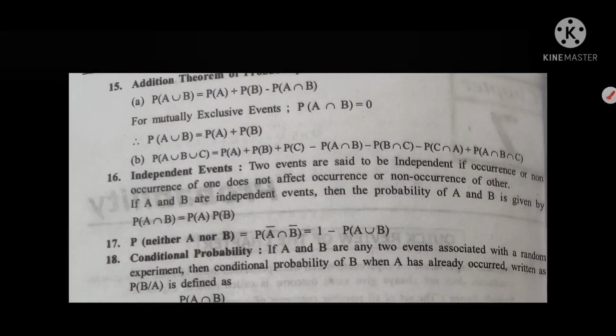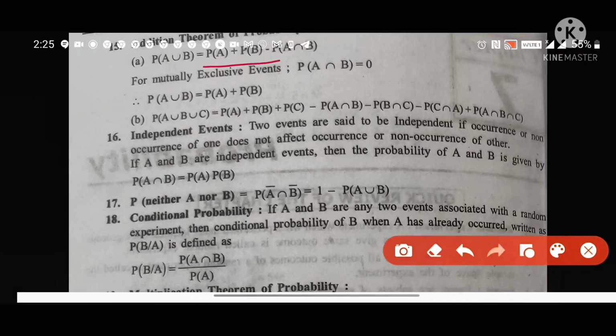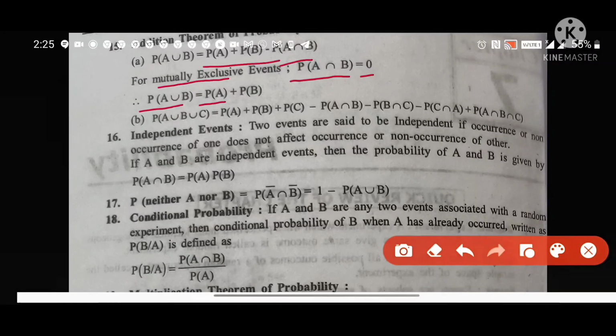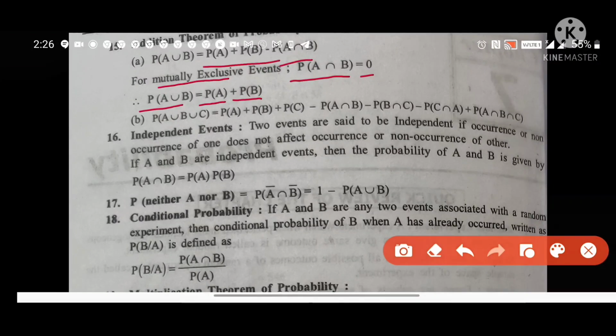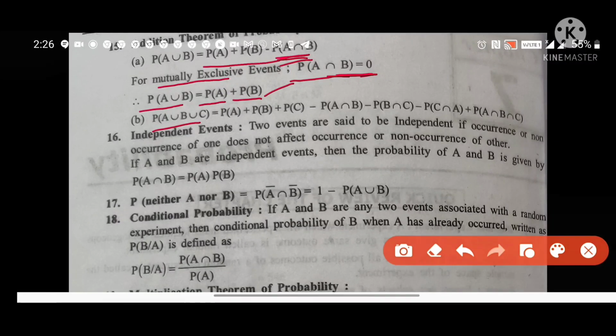Next, addition theorem, very important. Probability of A union B is equal to probability of A plus probability of B minus probability of A intersection B. And if events are mutually exclusive, then probability of A intersection B is equal to 0. Then this result becomes probability of A union B is equal to probability of A plus probability of B, and this term is equal to 0.